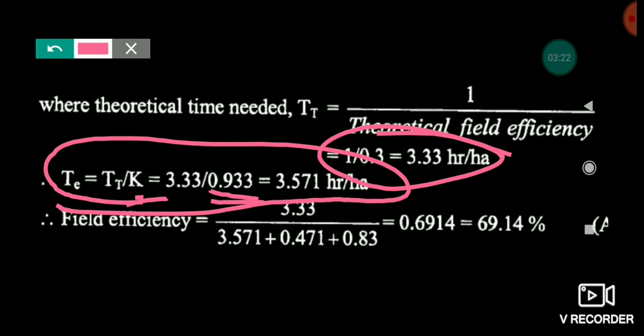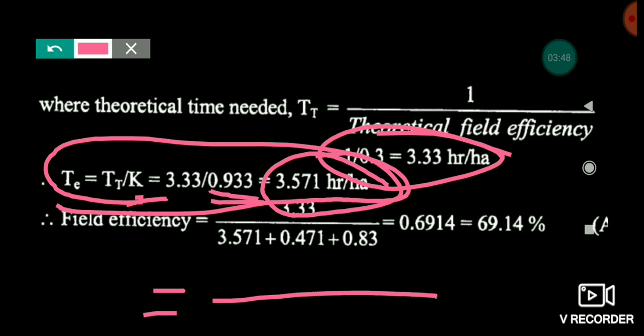So 3.33 is our theoretical time needed, but when we are calculating the effective time considering the width overlap of 4 centimeter, then we get the effective time, that is 3.571.